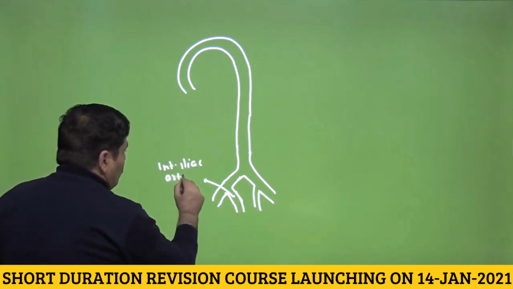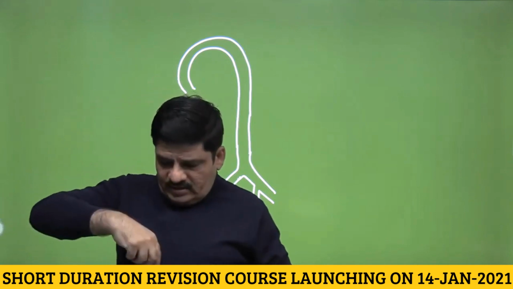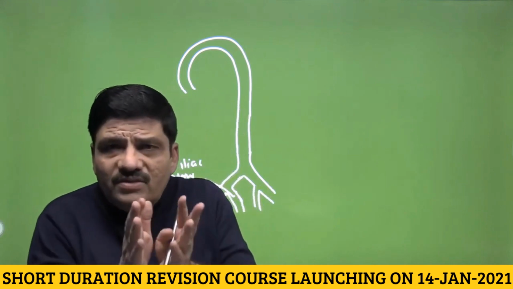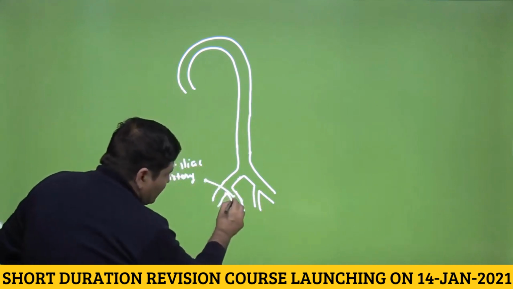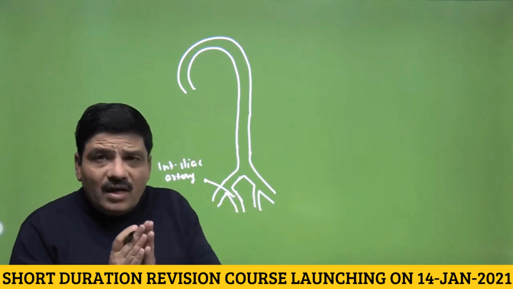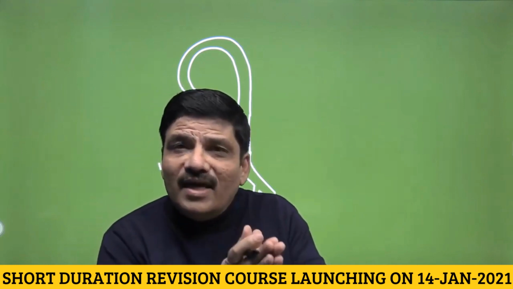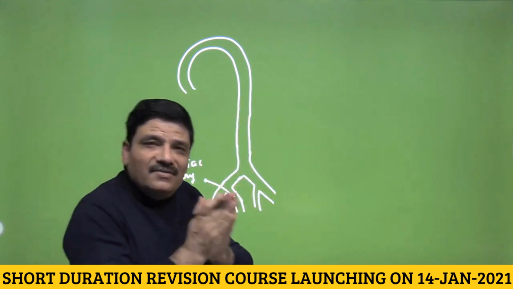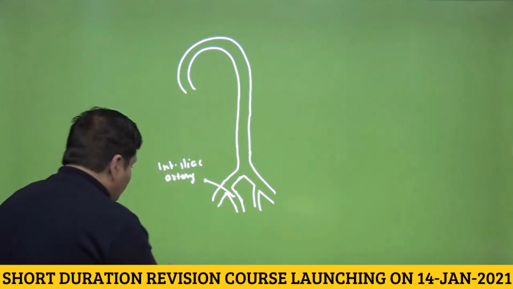So there are two of them, and you can easily imagine that this is the aorta making an arch, and then it is descending, and just near the navel you can see that there may be a bifurcation. And what happens is that one branch of the right internal iliac artery and one branch of the left internal iliac artery come out through the umbilical opening and enter the placenta. So this umbilical cord carries two umbilical arteries, and these umbilical arteries are the derivatives of the internal iliac artery from the fetal side.